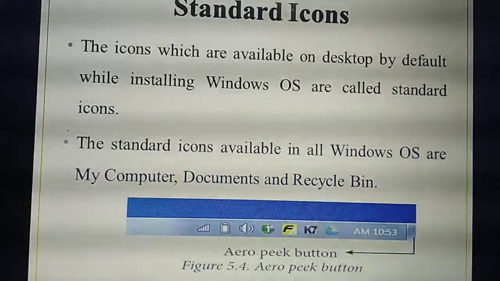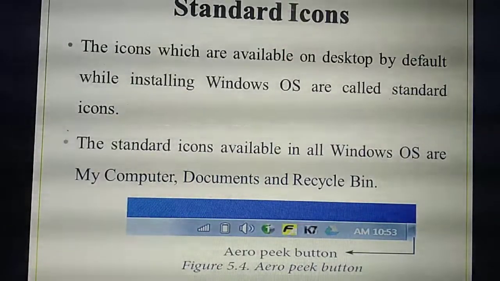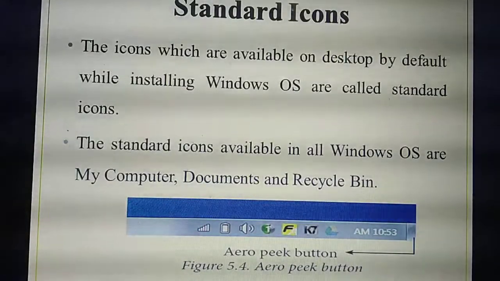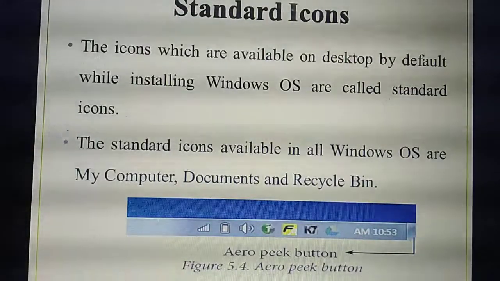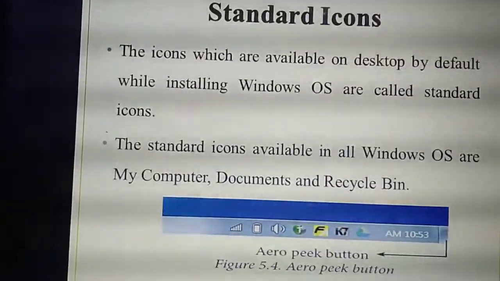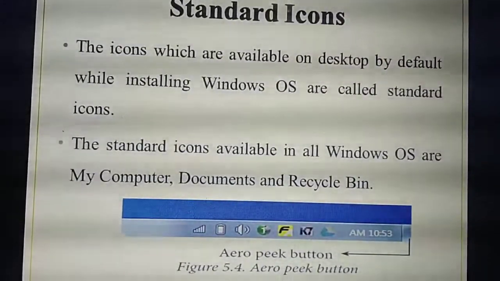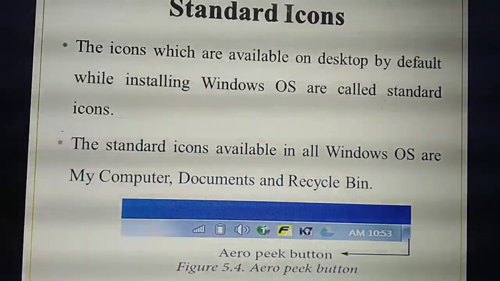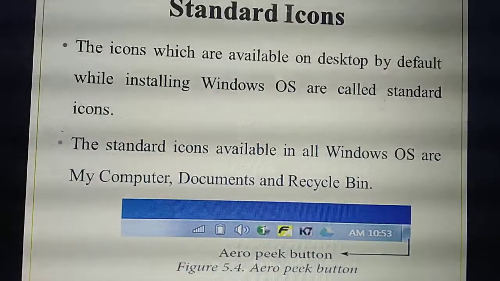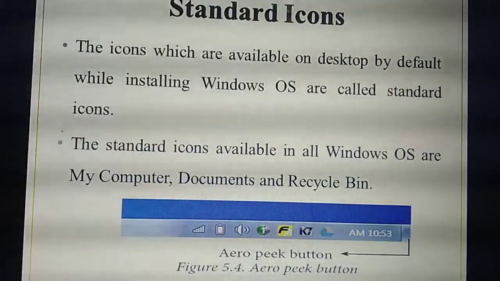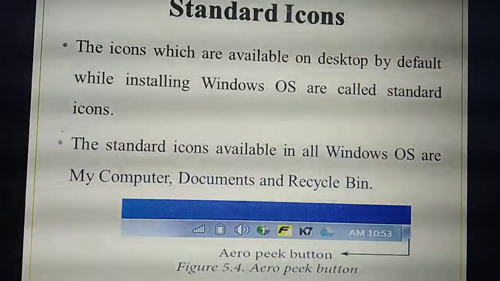What do you mean by standard icons? While you are installing the OS itself, some icons will be available by default, some icons will be present on the desktop by default. That is called which icon? Standard icons. Okay. Some examples they have given: my computer, documents and recycle bin. Listen.